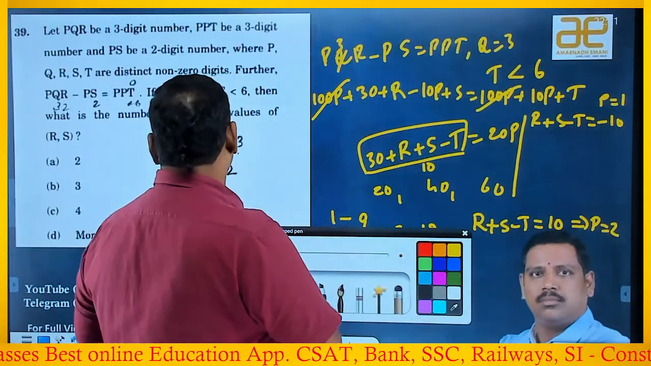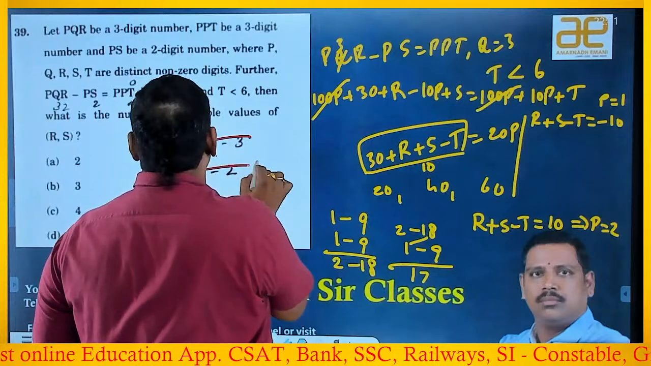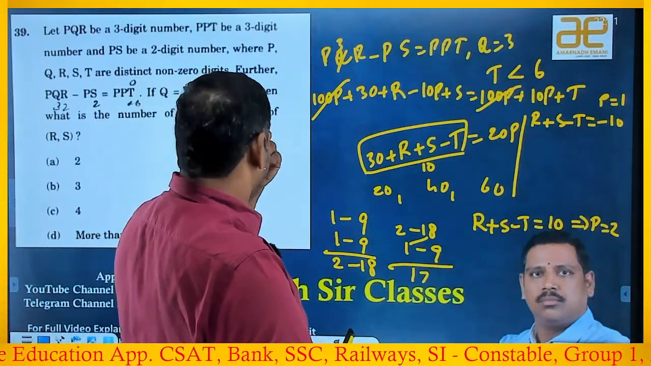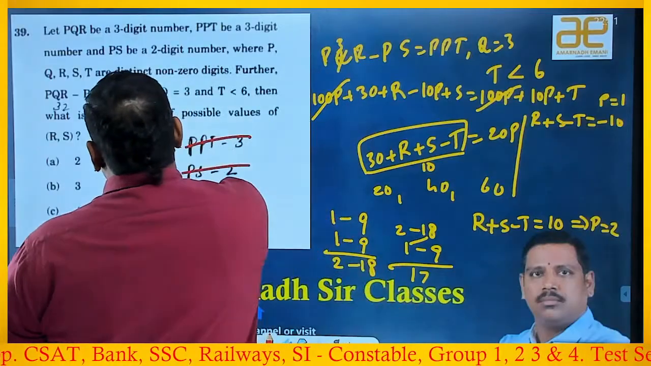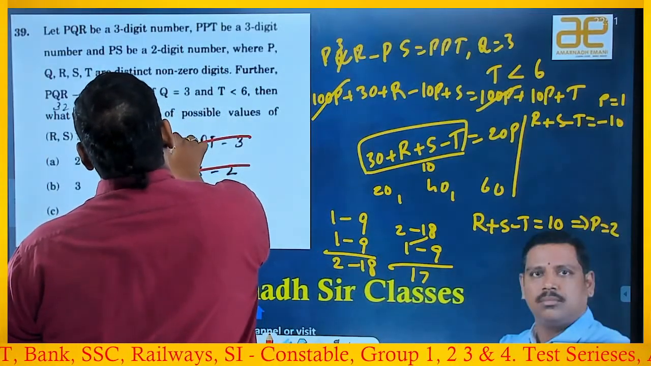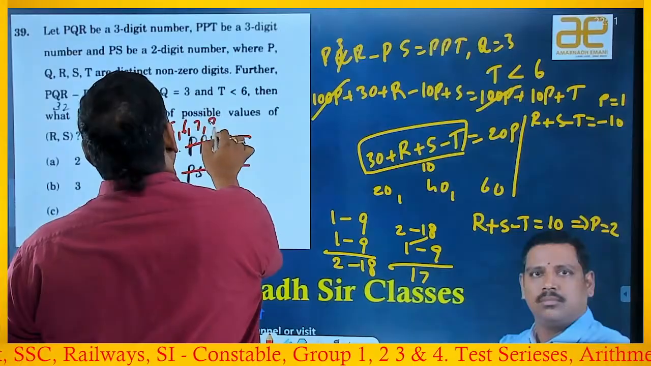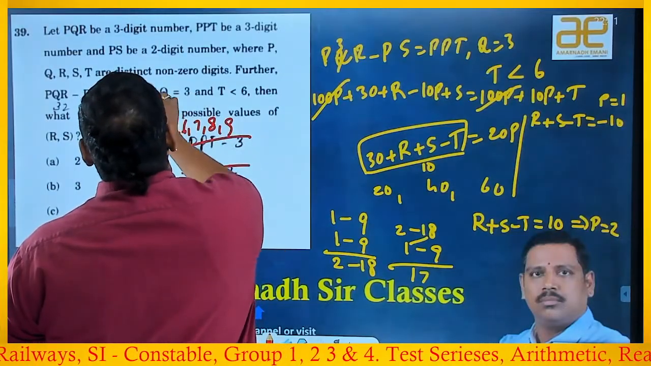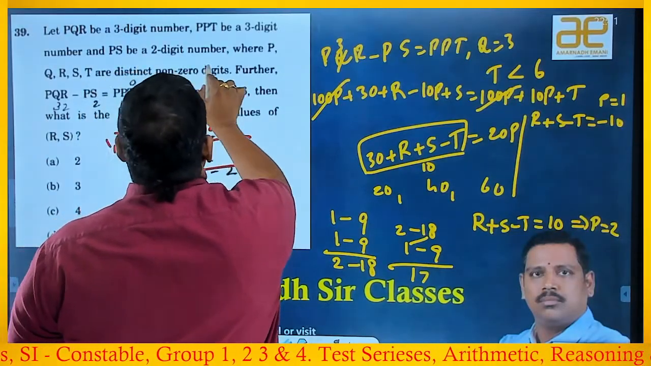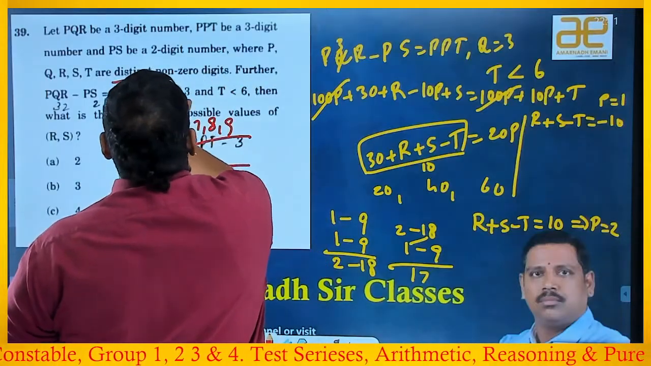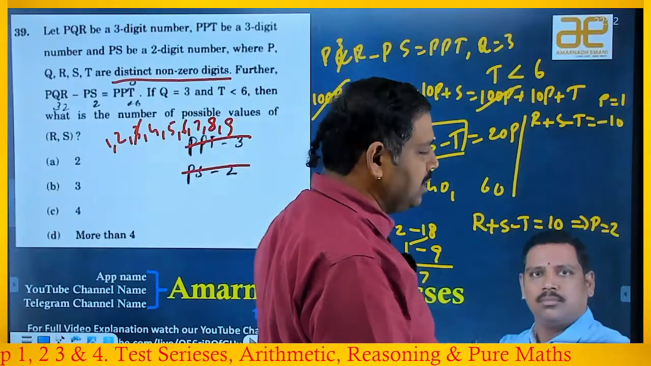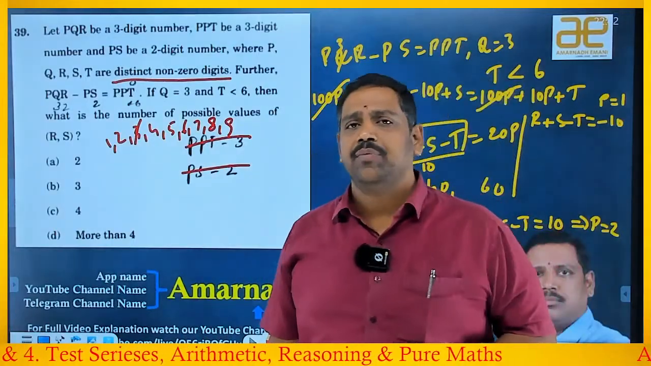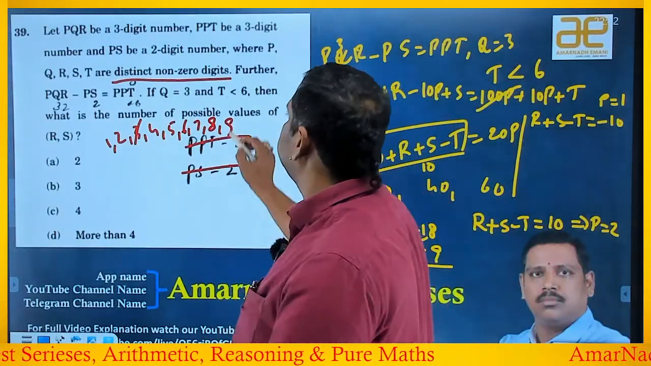Observe that. T is less than 6, and that is an important condition. Write the digits 1, 2, 3, 4, 5, 6, 7, 8, and 9. Because P, Q, R are distinct non-zero digits, there is no 0. And Q is equal to 3, so no digit will repeat, and 3 should not be repeated. Now T is less than 6.